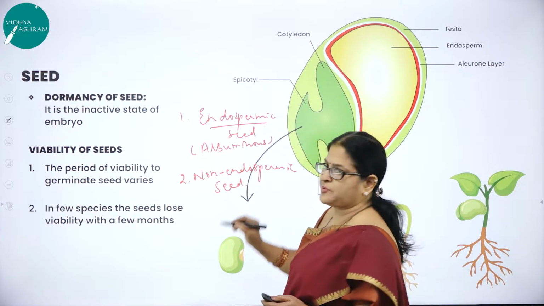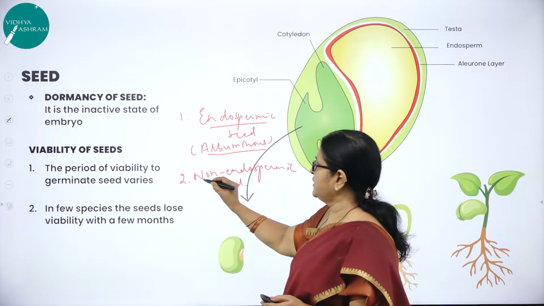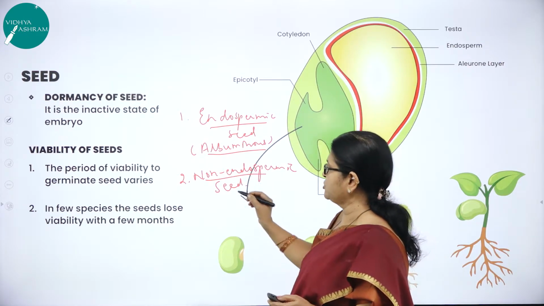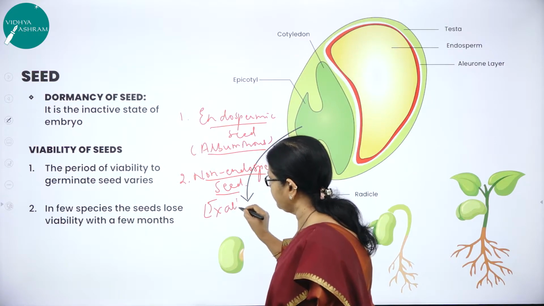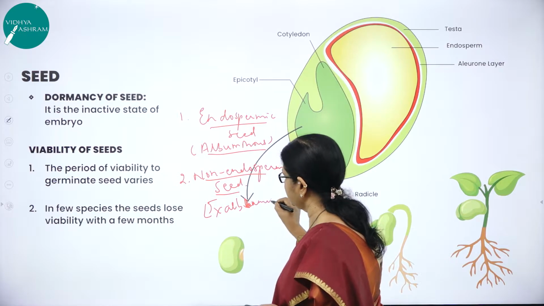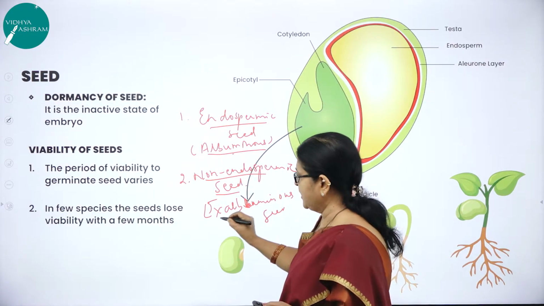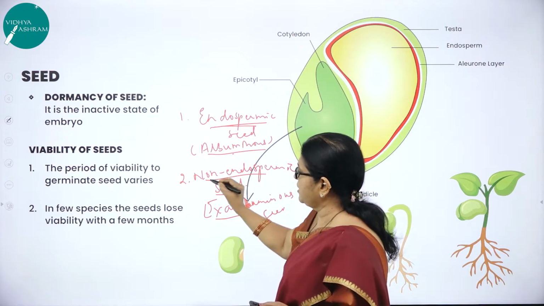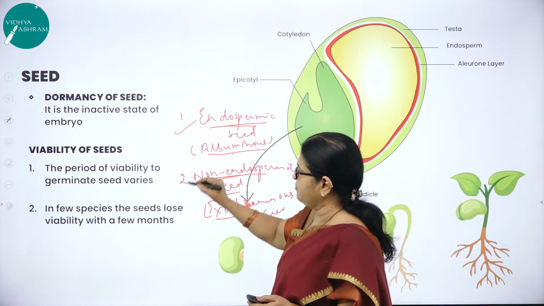One is called endospermic seed, also known as albuminous seed. The other type is called non-endospermic seed, or exalbuminous seed. Albuminous, exalbuminous, endospermic, non-endospermic. Now let us differentiate these two types of seeds.